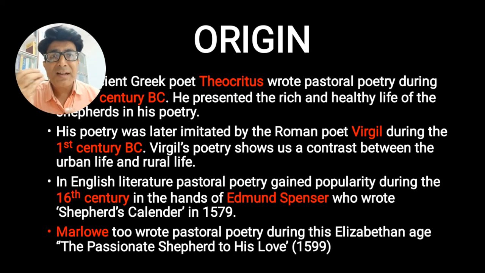Now, the basic question that comes to our mind is how did this pastoral type of poetry come into existence in English literature? So, go back to the Greek literature and remember this poet, Theocritus. Theocritus, who was writing poetry in Greek literature during the 3rd century BC, is known to have invented this kind of poetry, which is later on known as pastoral poetry. So remember, 3rd century BC, Theocritus.